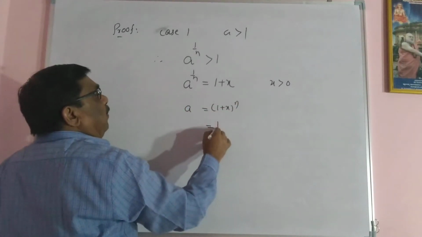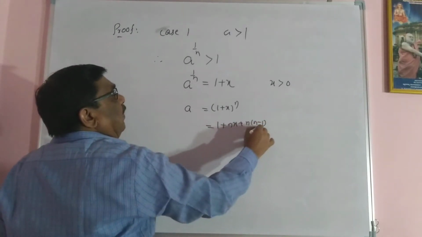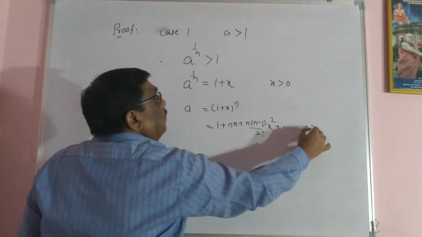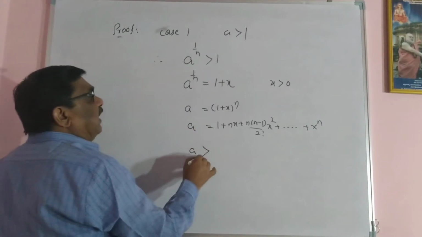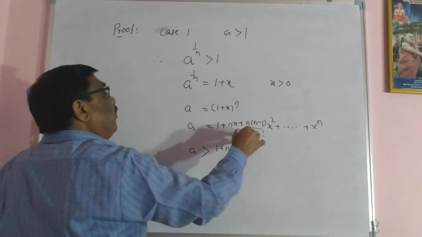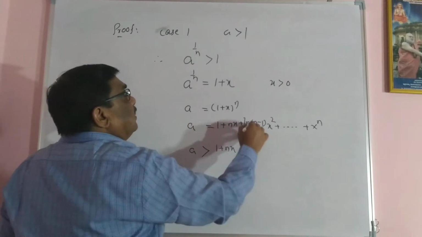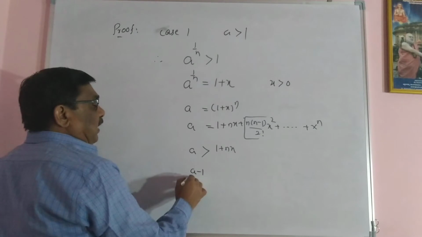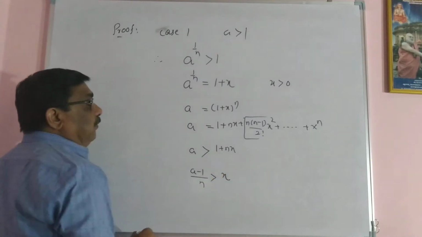By using the binomial theorem, a equals 1 plus nx plus n into (n minus 1) divided by 2 factorial x squared, plus so on, the last term being x raised to n. Certainly a is greater than 1 plus nx, because if you add something to 1 plus nx, you get a. So a is the greater quantity if I leave out these terms. Or in other words, (a minus 1) divided by n is greater than x.